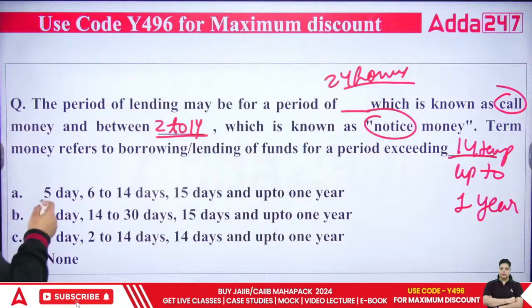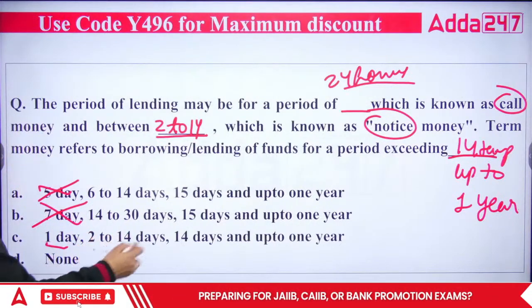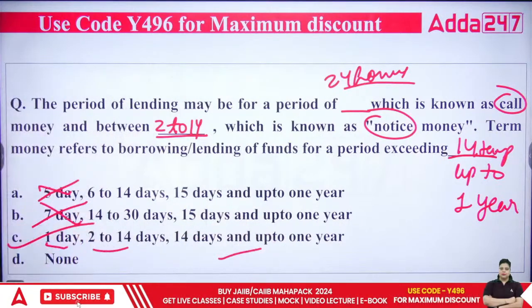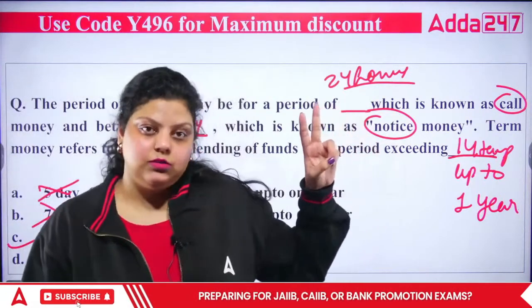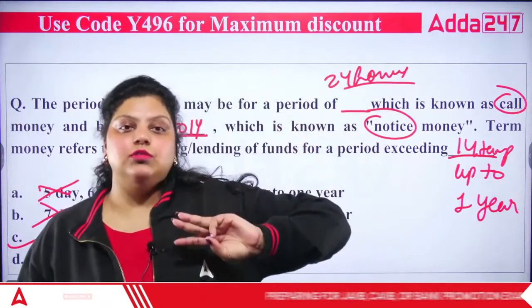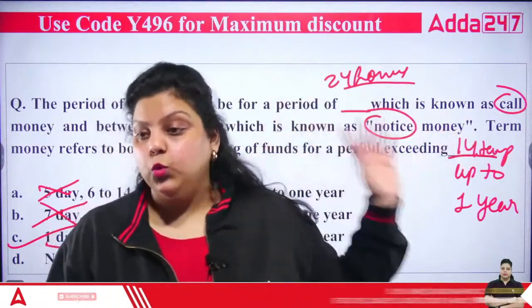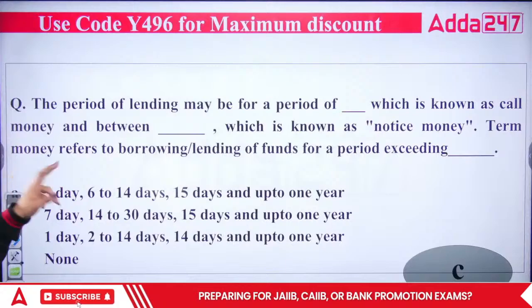First is saying 5 days, no. Second is saying 7 days, no. Third is saying 1 day, this is correct. 2 to 14 days, correct. For 14 days up to 1 year, this is also correct. Right answer is C. So 1 day, you can call it overnight as well, for call money. 2 to 14 days is notice money. 15 to 364 days is your term money, or exceeding 14 days and up to 1 year. So the right answer will be C.